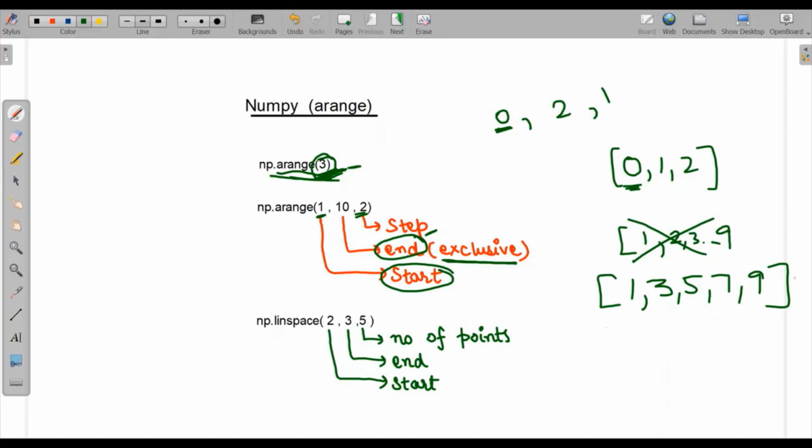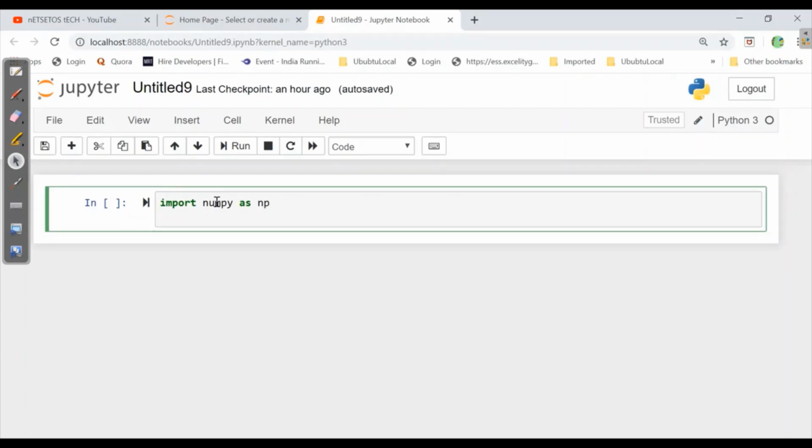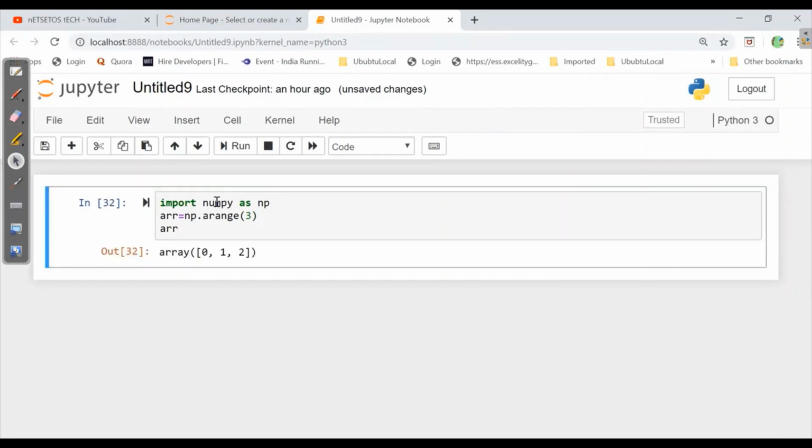So let's implement this on Jupyter also. First of all, I'll start with import numpy as np, as first we need to import numpy. Then we have to give a function, which is np.arange. We are giving the value 3, and here I'll assign this to ARR. Then I'll write ARR. When I run, there will be a list within this function, and here I'll get from 0 to 2, as the end value is exclusive.